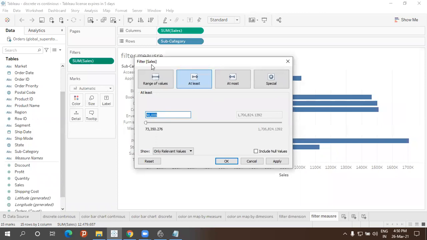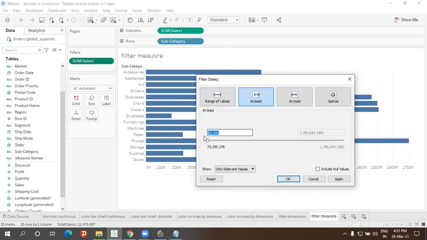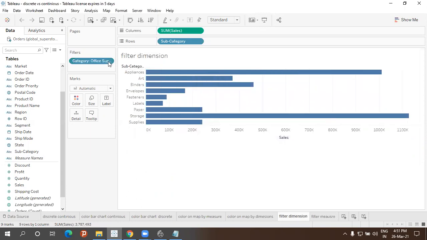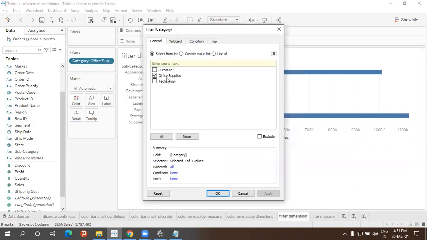Why suddenly this doubt? You felt something had not changed because there is no changes like that. So you're not done. What did you do in the first? Which one? Tell me, ma. This is dimension, filter dimension here. We have filtered based on only office supplies.